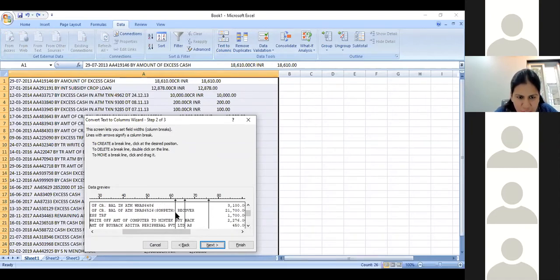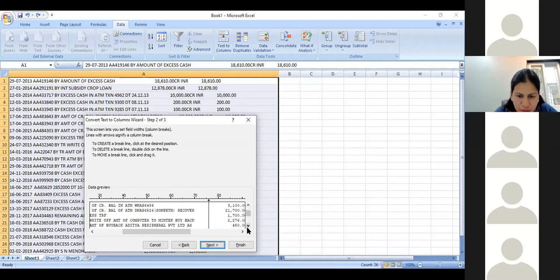So what I can say is, okay, I don't want this to be broken. I don't want it broken there. So I can just select, go here and double click, and the arrow gets removed. If I want the column to be broken at, say, a certain point, I just double click here and it gives me an option of breaking this sentence into two pieces, or you can use it as a specific word or anything. So you just have to double click it to get an arrow.